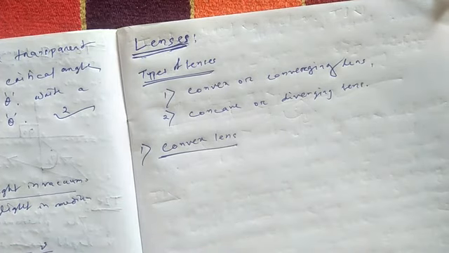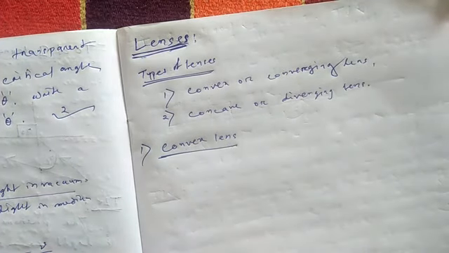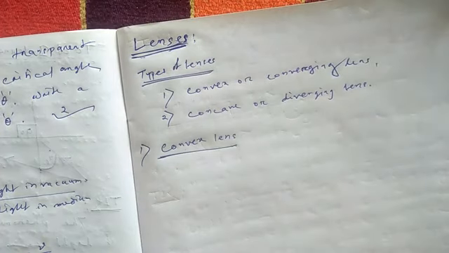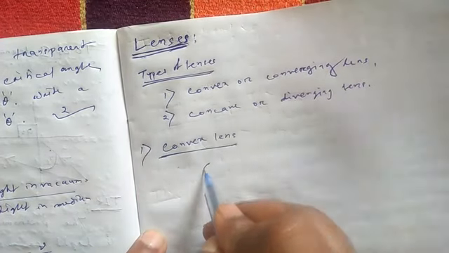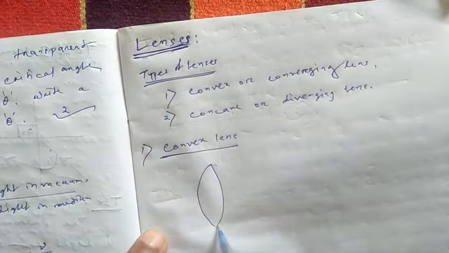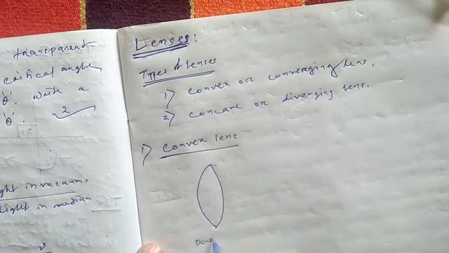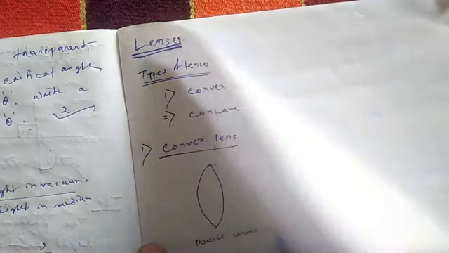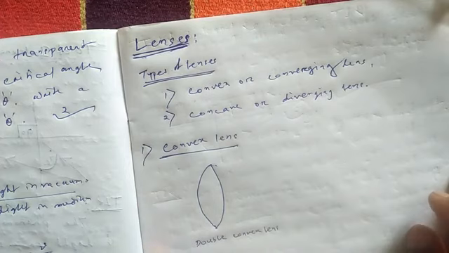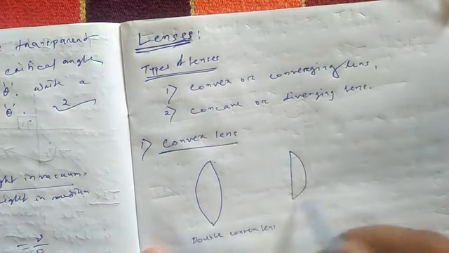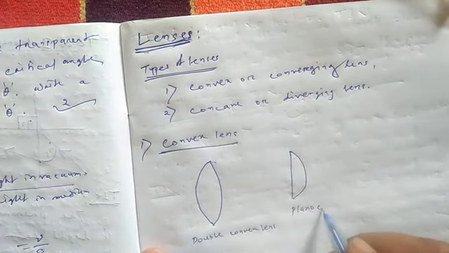So what is a convex lens? A lens which is thicker at the center and thinner at the ends is called a convex lens. Remember, a lens which is thicker at the center and thinner at the ends is called a convex lens. This is also called a double convex lens, or simply convex lens. This is called a plano convex lens.